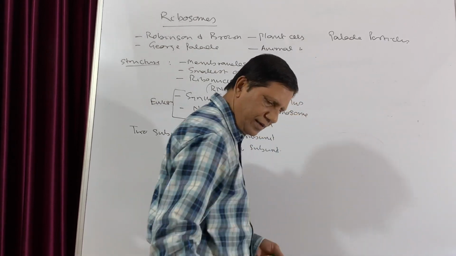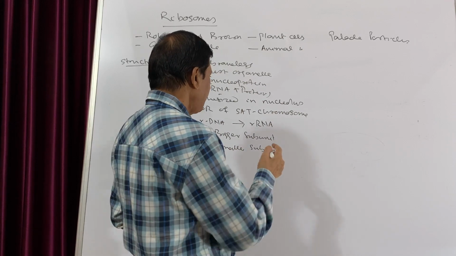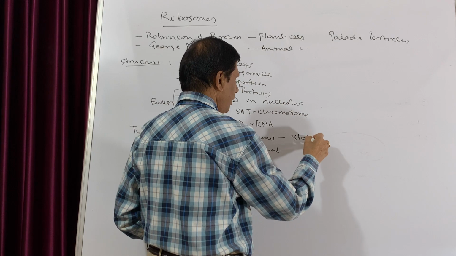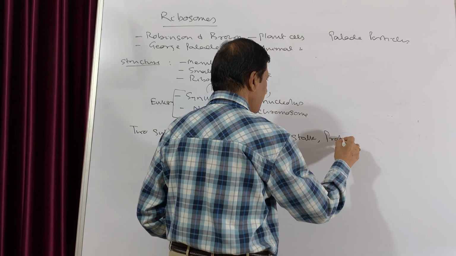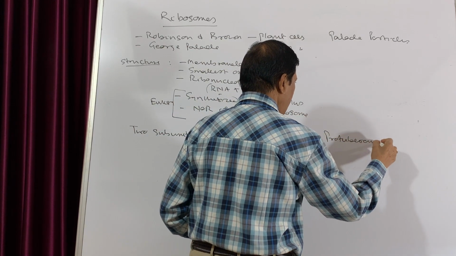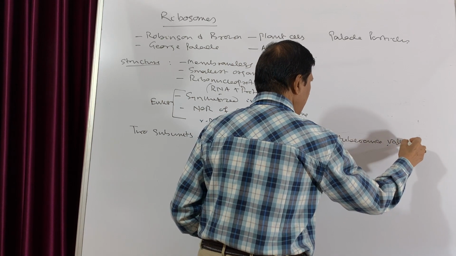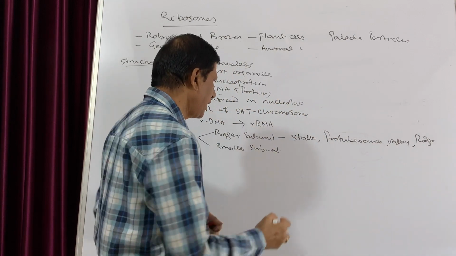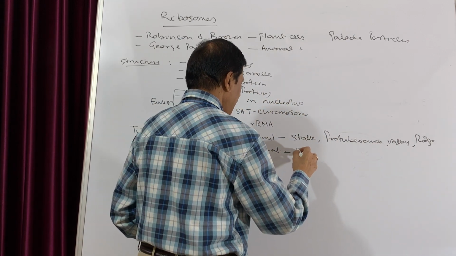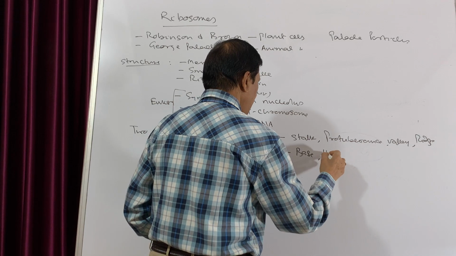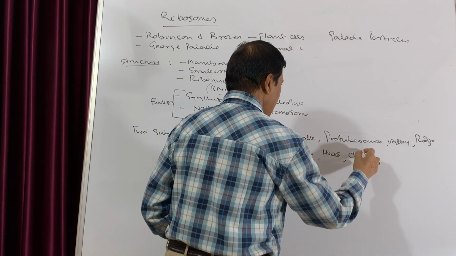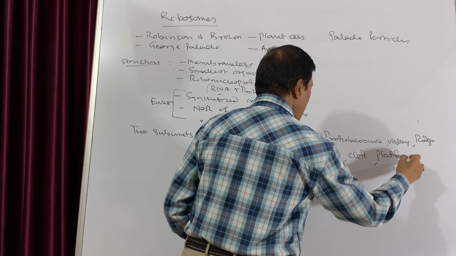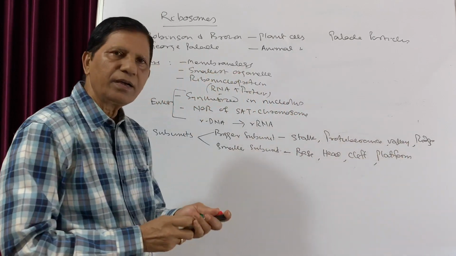The bigger unit has a stalk, one protuberance, one valley, and one ridge, while the smaller unit has a base, one head, one cleft, and one platform. Both of them are united together.